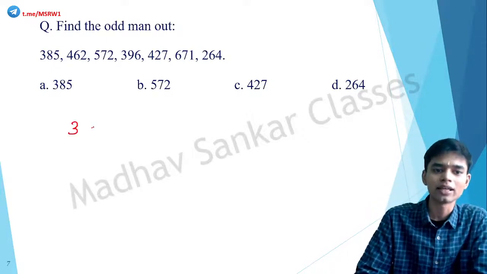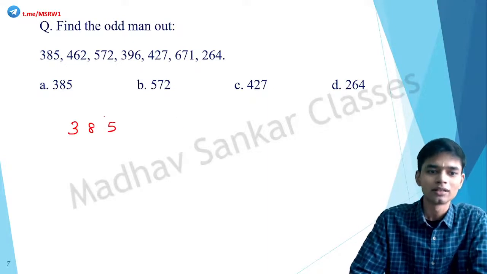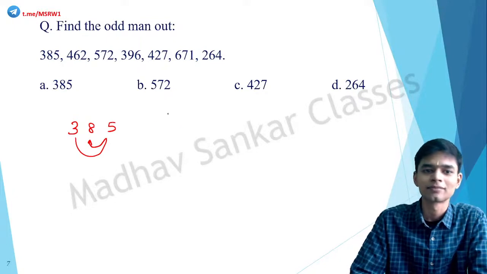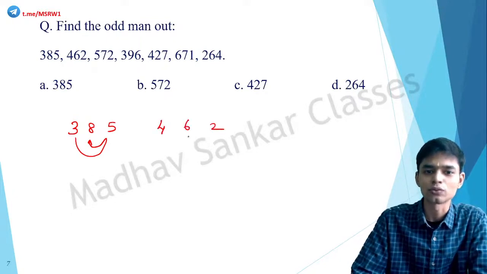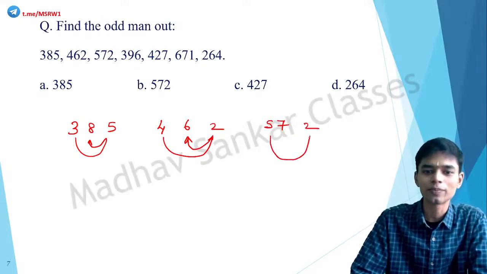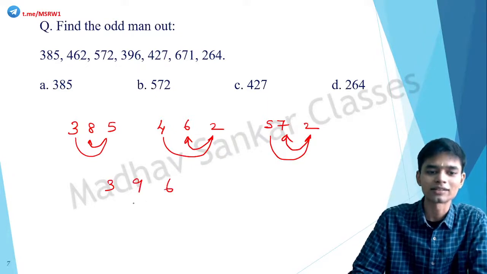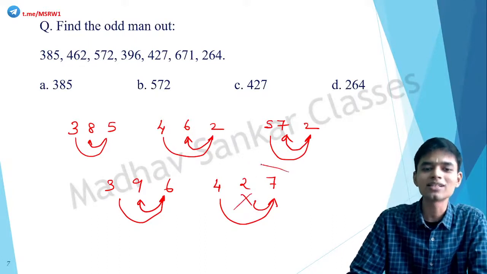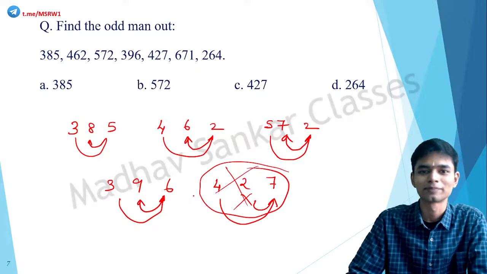385. Okay, 385. 3 plus 5 is equal to 8. 462. 4 plus 2 is equal to 6. 572. 5 plus 2 is equal to 7. 396. 3 plus 6 is equal to 9. 427. 4 plus 7 is equal to... no. So this term does not fit the pattern.